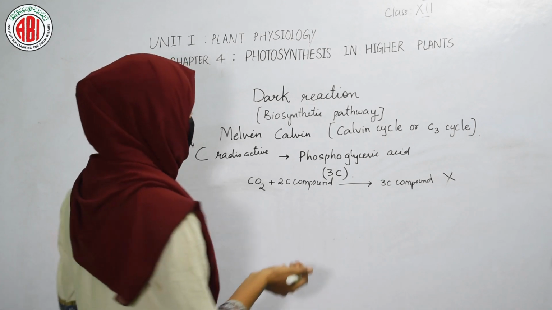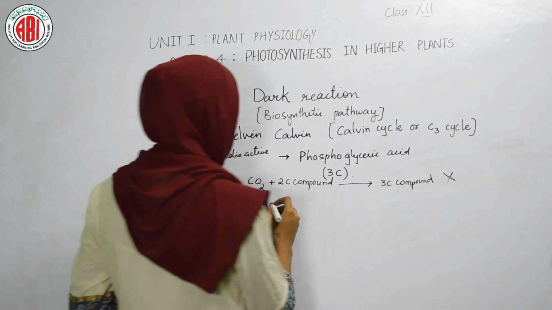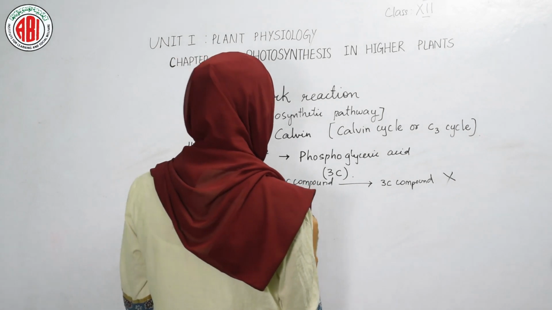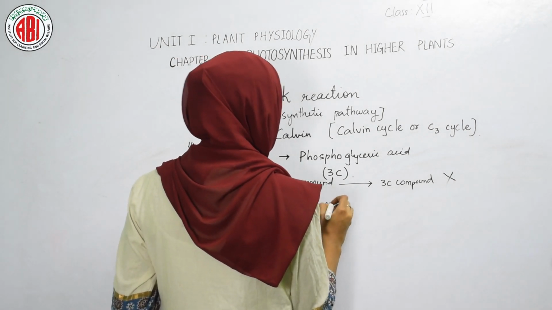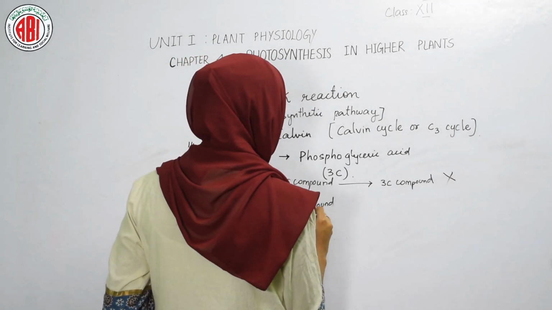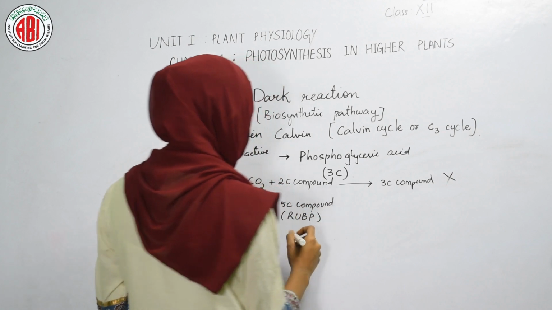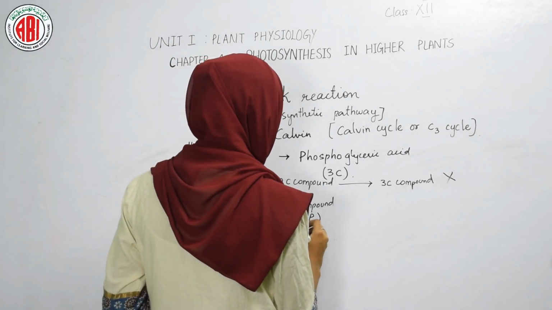Later on, it was observed that the carbon dioxide taken up by the plants is combined with a 5-carbon compound, named RuBP. The full form of RuBP is ribulose bisphosphate.